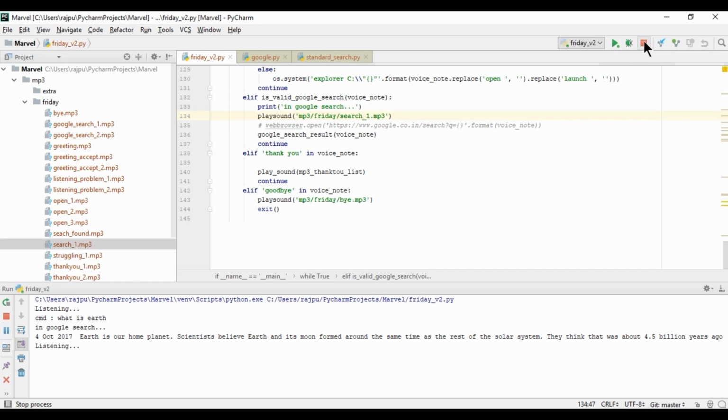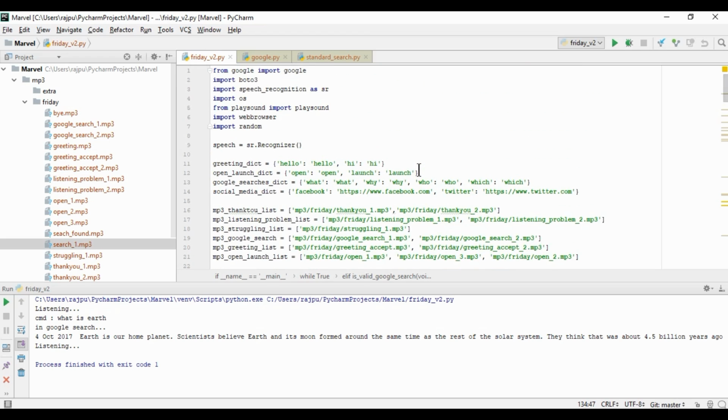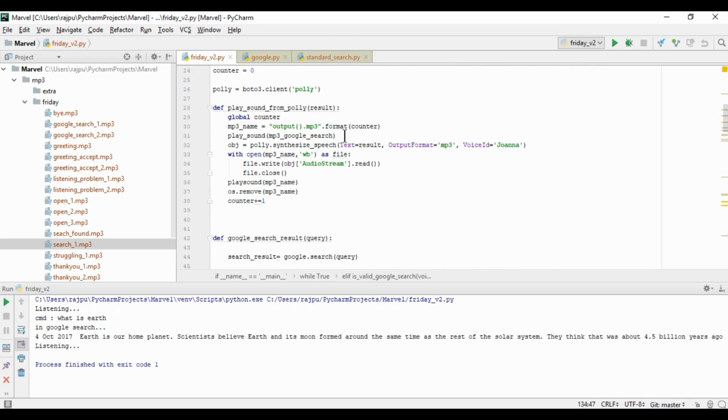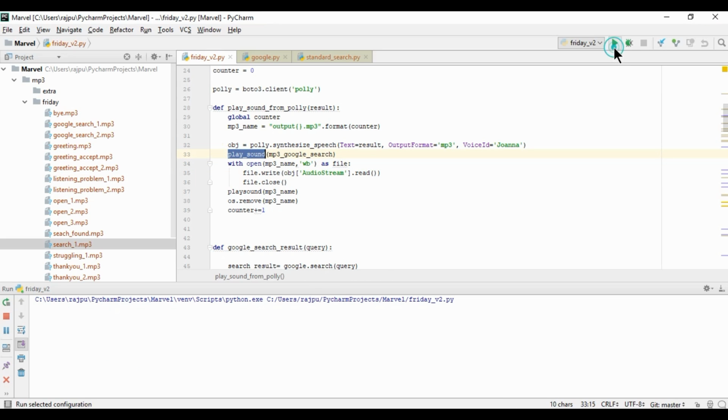Okay, so the gap is still there because we need to just put it after getting the response. Cut from here and paste it here. Now when it gets the response, then only play this sound.